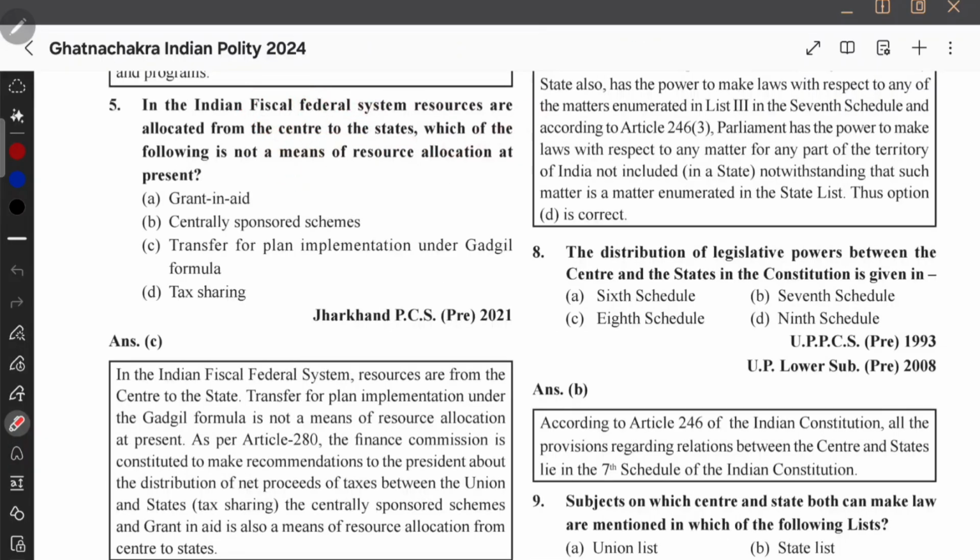In Indian fiscal federalism, resources are allocated from center to state. Which of the following is not a means of resource allocation? So center will give money to the state, right? So which of the following is not a type? For example, in the form of grants in aid, it's possible. Central sponsor is possible, and tax sharing is also there. Grant in aid, central sponsor, tax sharing. But transfer for plan implementation under Gargill formula. Transfer of resources for plan implementation is actually not there now. That municipal thing that we have seen, municipal relation, I think this is not there. This plan thing is not there now.